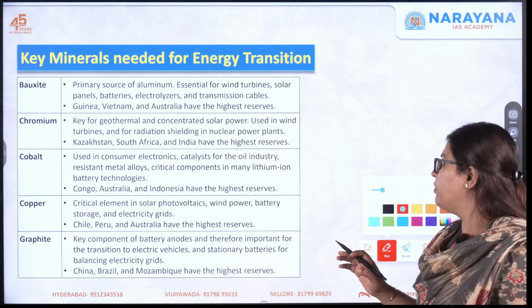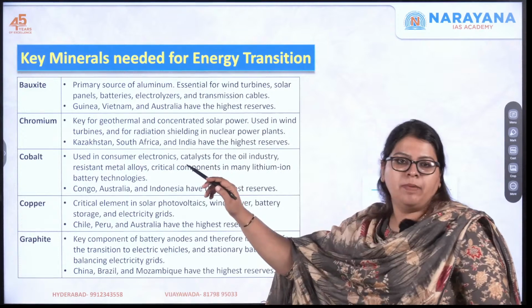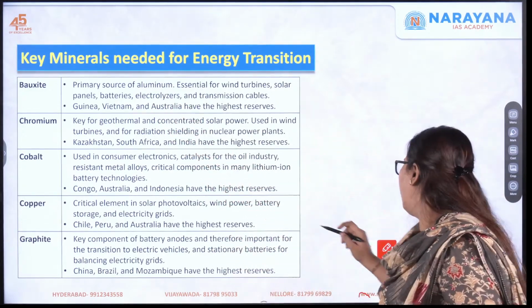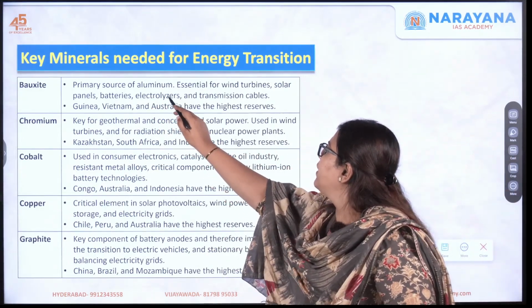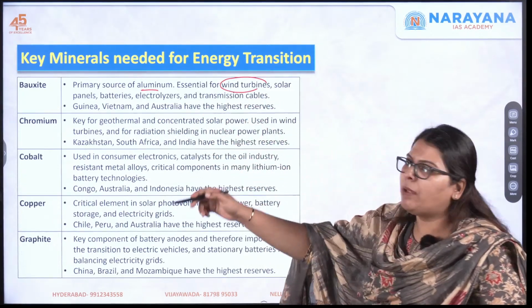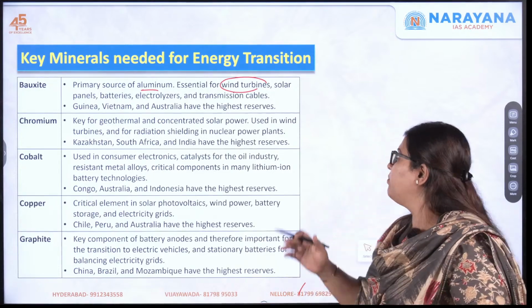So it's very important. First one, let's see, is bauxite. It is nothing but a primary source of aluminium, okay, because it is an ore of aluminium. It is essential for wind turbines, solar panels, batteries, any kind of electrolyzers, as well as transmission cables.